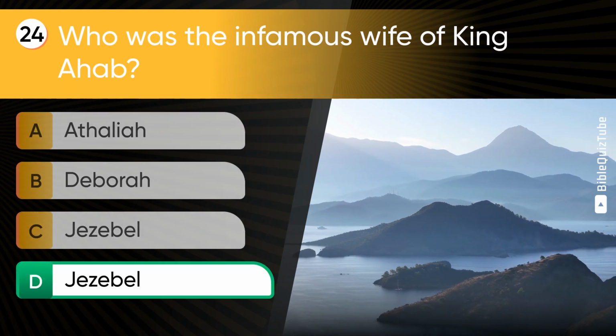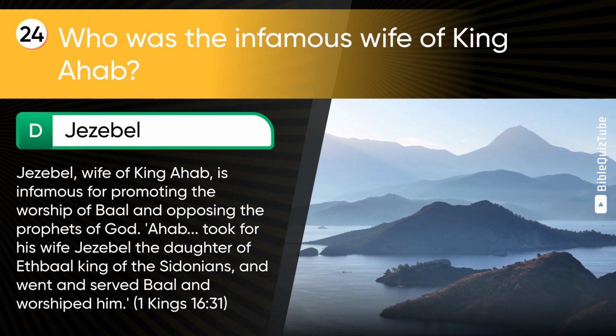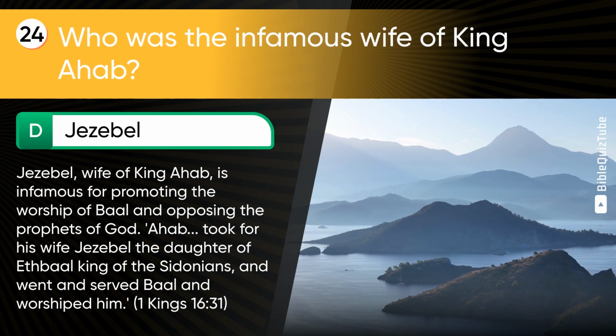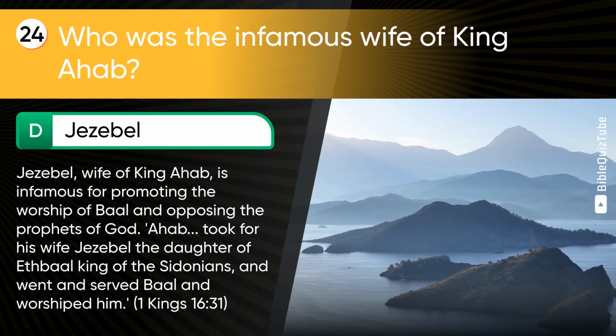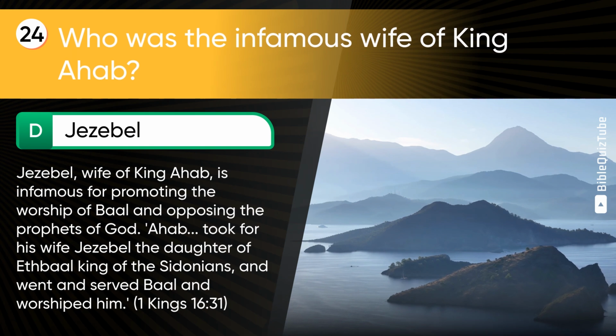The correct answer is D. Jezebel. The explanation. Jezebel, wife of King Ahab, is infamous for promoting the worship of Baal and opposing the prophets of God. Ahab took for his wife Jezebel, the daughter of Ethbaal, king of the Sidonians, and went and served Baal and worshipped him. 1 Kings chapter 16 verse 31.